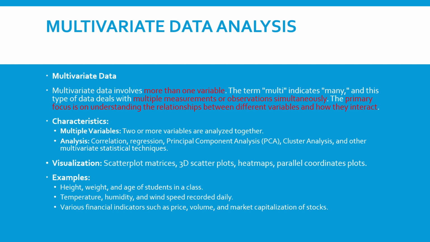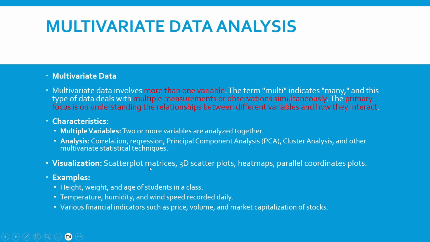The analysis of relationships between different variables under multivariate data can be done by correlation analysis, regression analysis, principal component analysis, cluster analysis, or any other multivariate statistical techniques. To visualize those analysis results, we have a set of visualization graphs.